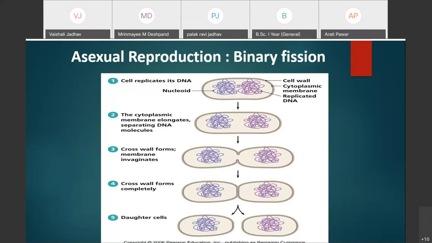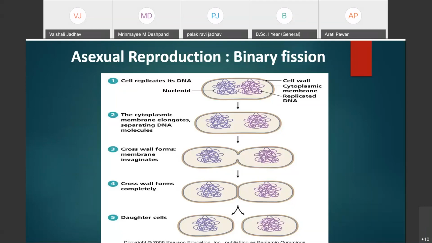Later on, some scientists analyzed the cell wall components and observed that the chemical constituents of the original mother cell wall get divided equally in the cell wall of the two resulting daughter cells.